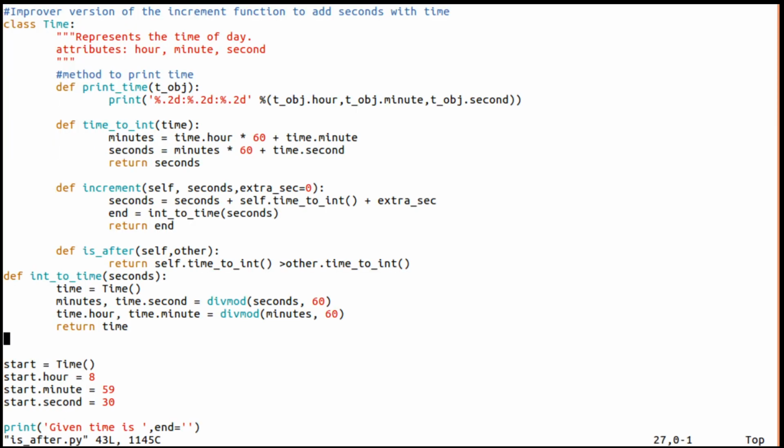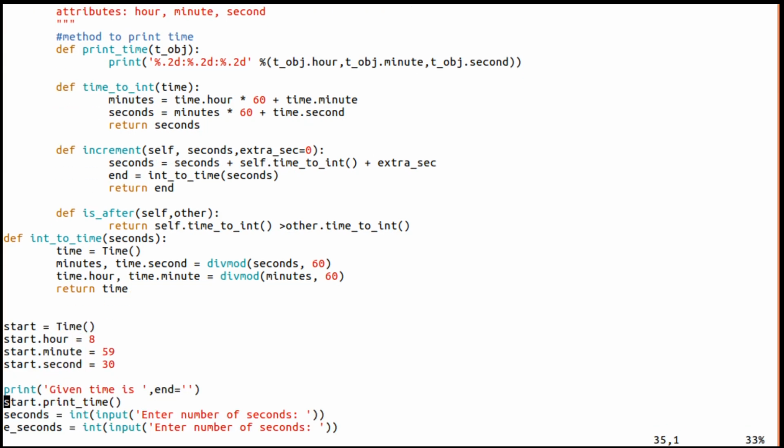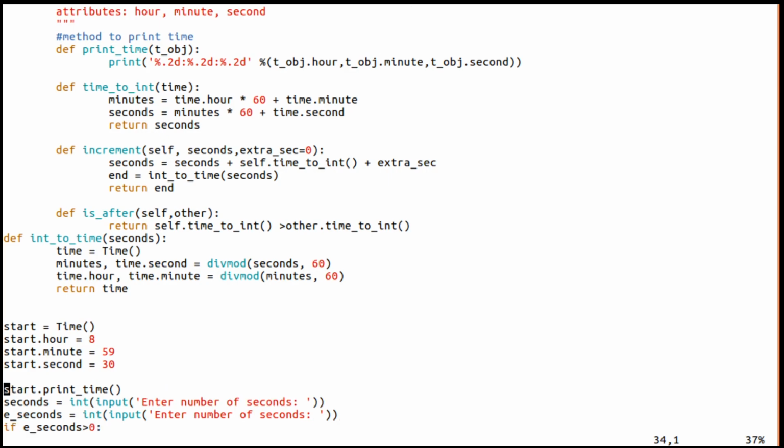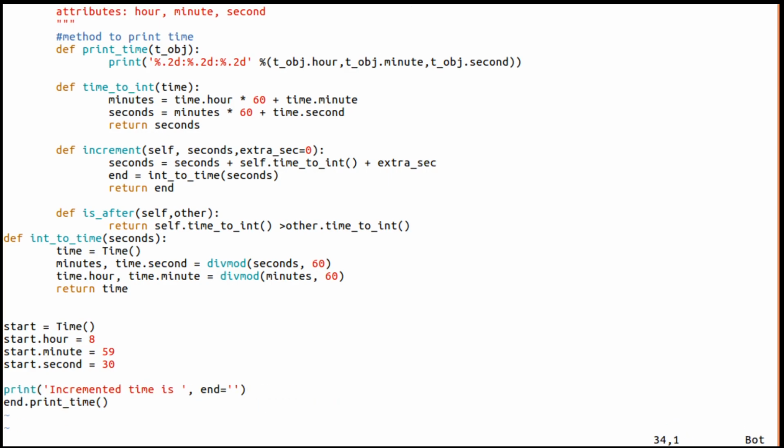Now I am going to remove all these things. Let this be start, and one more I call it as end.